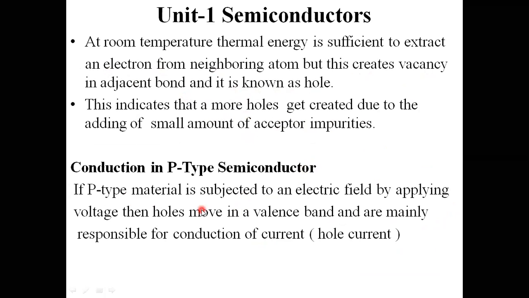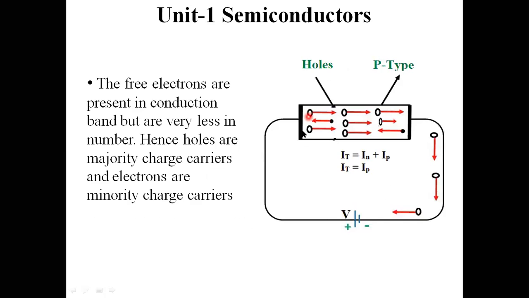If p-type semiconductor material is subjected to an electric field by applying voltage, then holes move in the valence band and are mainly responsible for conduction of current, that is, hole current. Here I am taking the same specimen, that is p-type semiconductor material. Here majority charge carriers are holes and minority charge carriers are electrons. These electrons are traveling in this direction, and holes are positive charge particles, attracted towards the negative terminal of the battery, and hole movement is taking place in this direction.